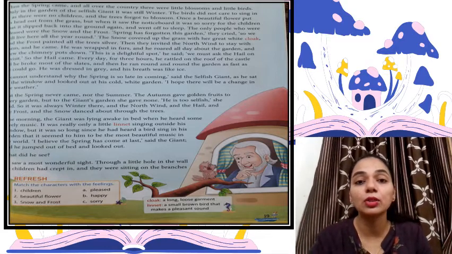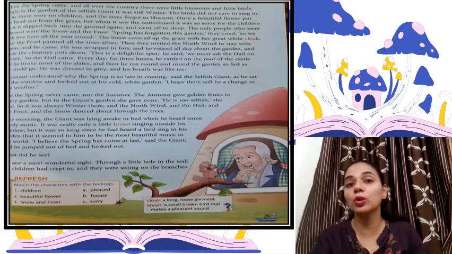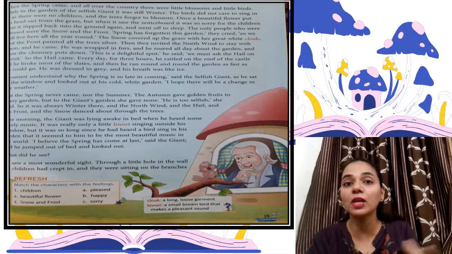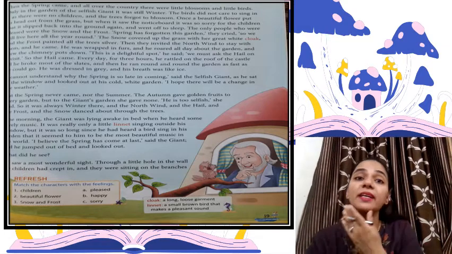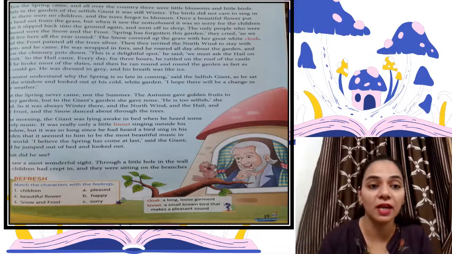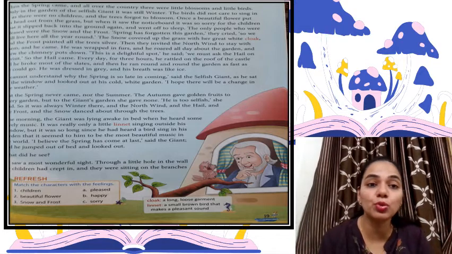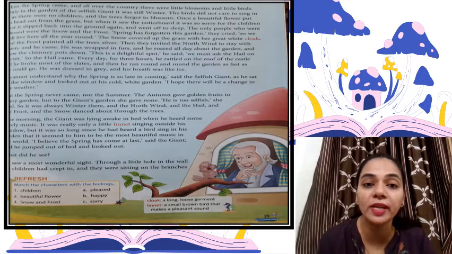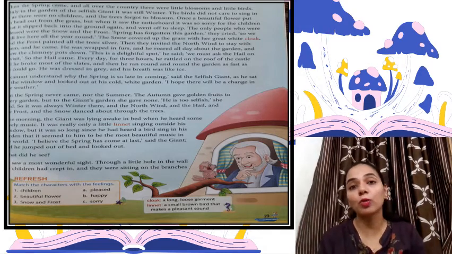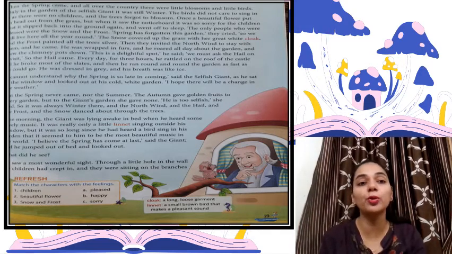And they invited the north wind to stay with them. Now north wind is the wind which blows during the winter season, right? And it is a very cold and harsh wind, and they also invited it to accompany them, which came during the winters only. That also was there in the garden. He was wrapped in furs and he roared all day about the garden and blew the chimney pots down, right? So it was a cold wind, and it blew the chimney pots down.